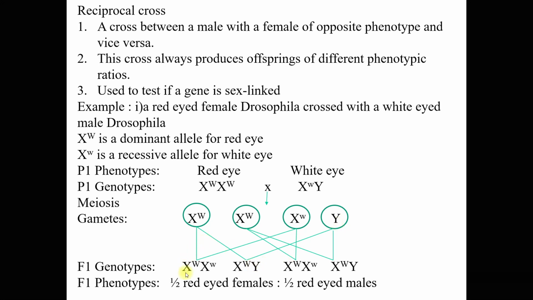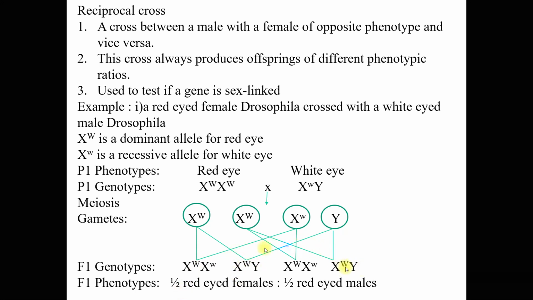Okay, so ada 1, 2, 3, 4 possible offspring. So daripada 4 ini ada 2 red eye female. So 2 bahagi 4 or 2/4, we have 1/2. The same goes for the male.